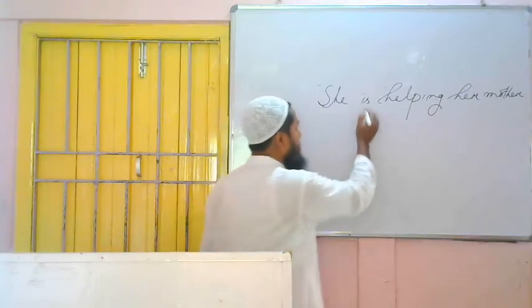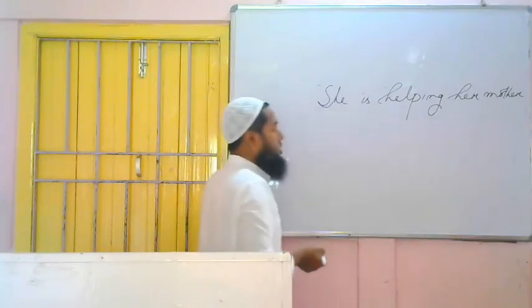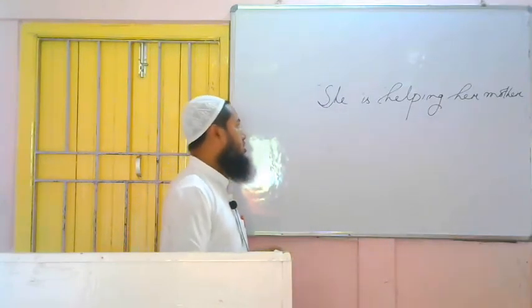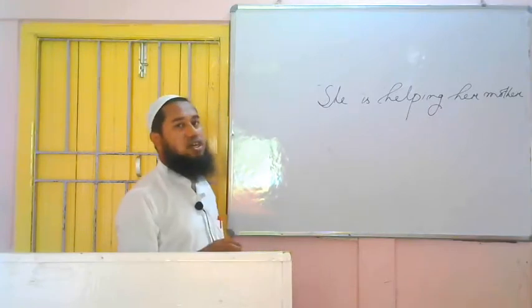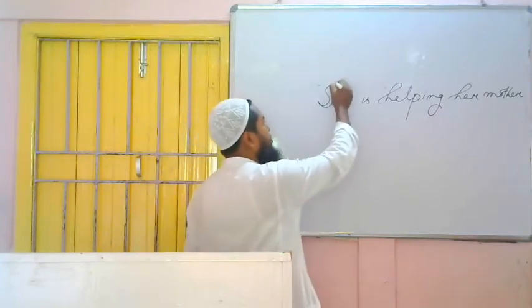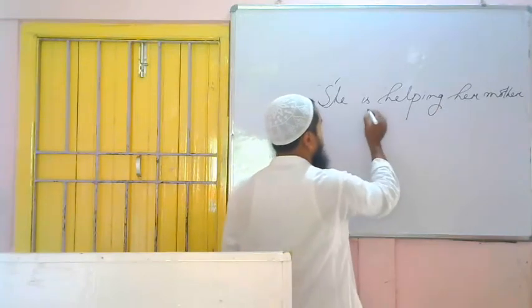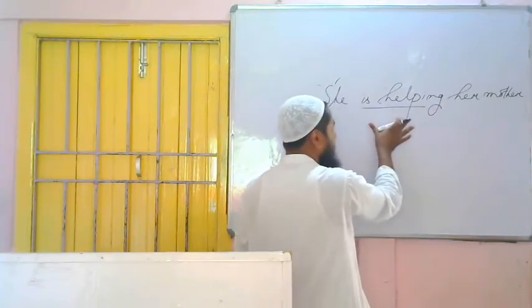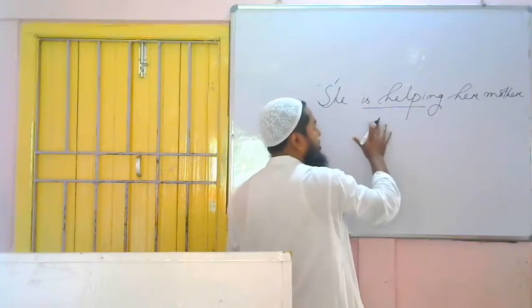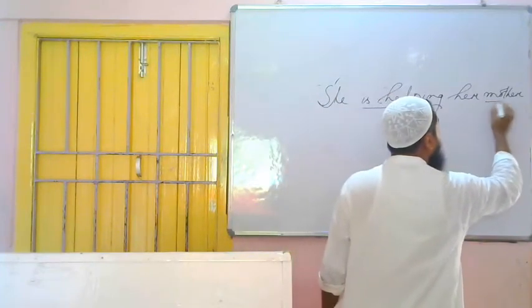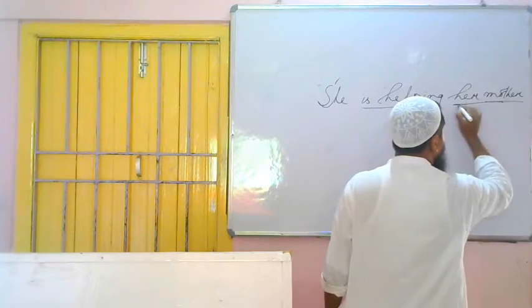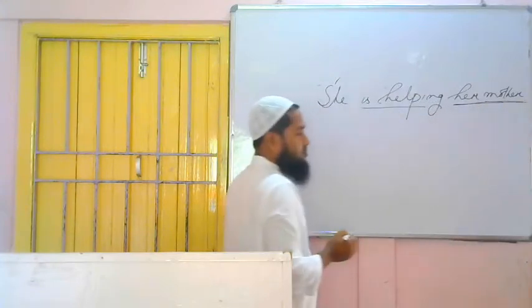How have we understood? Is there, verb ing, present continuous tense. We have to change the voice of this sentence. So for changing the voice, we have to find out three things: subject, verb and object. We got the subject because we are telling about she in the sentence. So she is the subject, is helping is the verb because this is the action word, and on whom is the action falling? Not only the mother, it will be her mother. Her mother is the object.